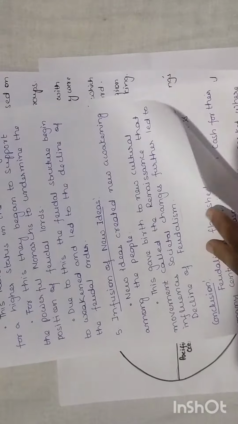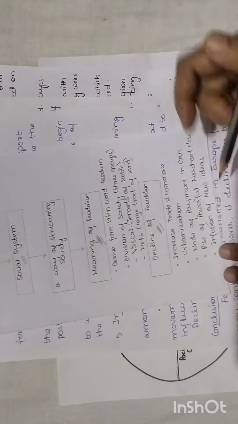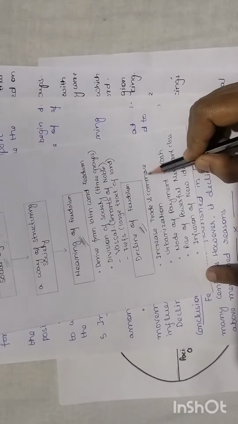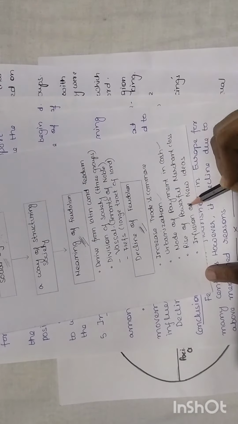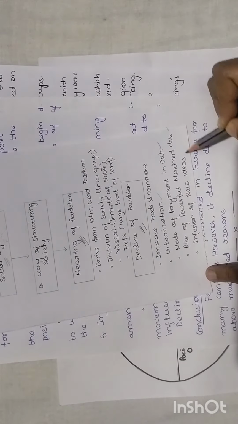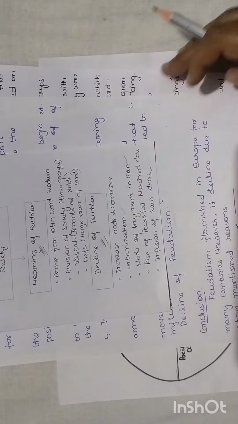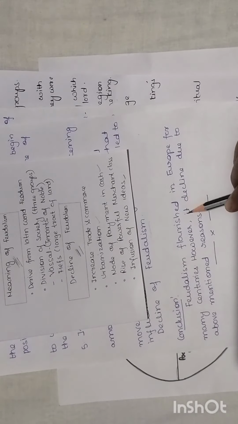So we have covered 5 topics just now, where we have seen the decline of feudalism. The first one was the increase in trade and commerce. The second one is urbanization. The third one is the mode of payment in cash, then the rise of the powerful merchant class and the infusion of new ideas. So these are the 5 reasons for the decline of feudalism. Feudalism flourished in Europe for many centuries, but it declined due to the above-mentioned reasons.